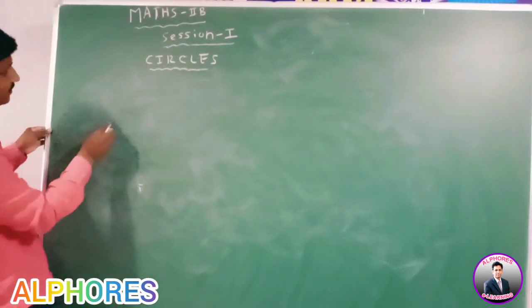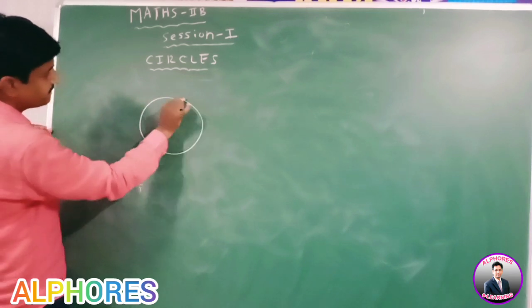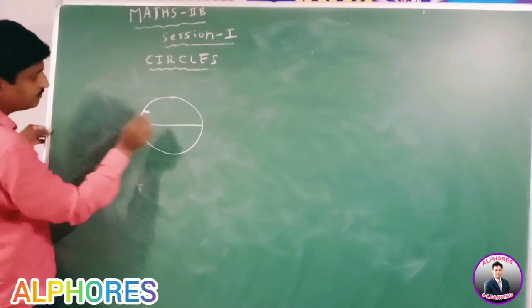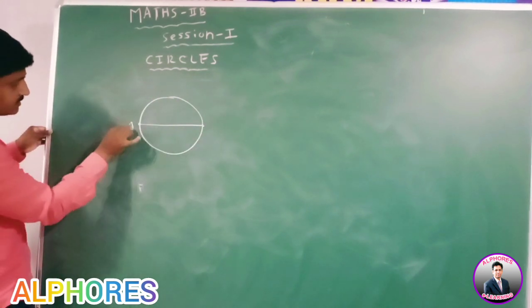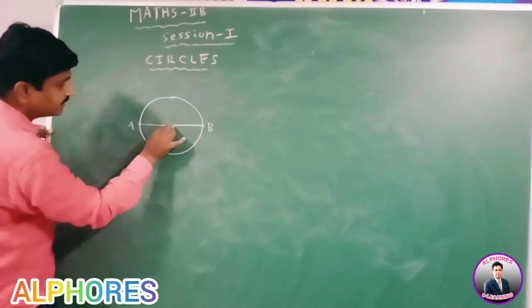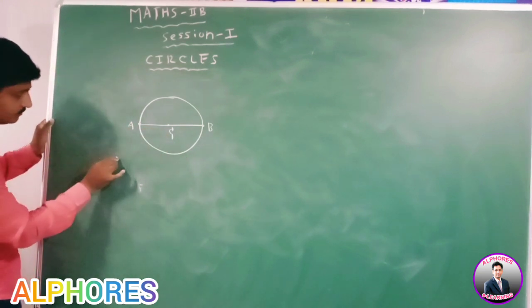Next, if the end points of the diameter, here AB is the diameter of the circle.